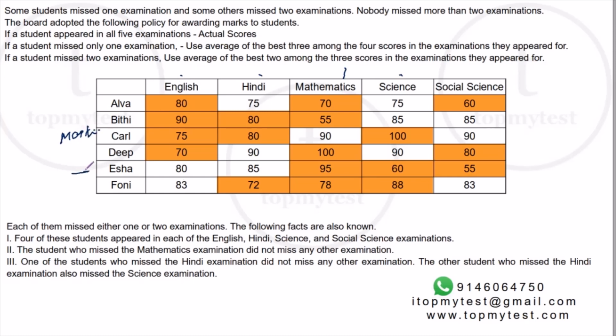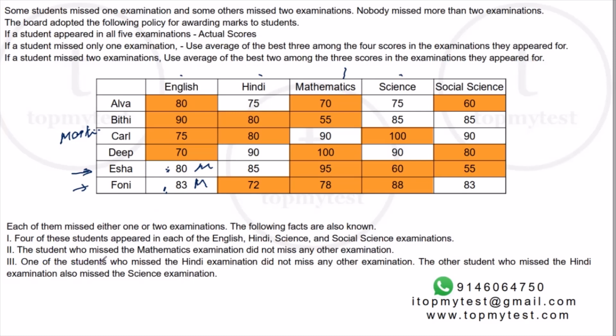Similarly, for English also, we know who are the people who missed these 2. So we already have attempted 2 questions just by understanding the data properly. We know this is the case. So this is a miss. Now let's go to the third condition.